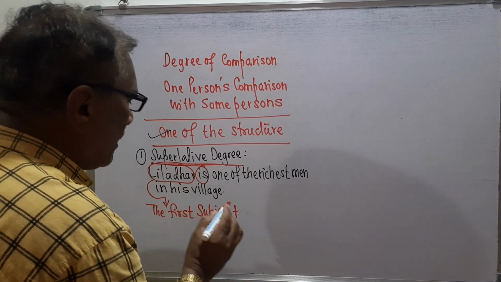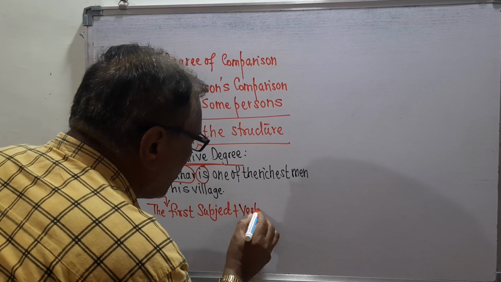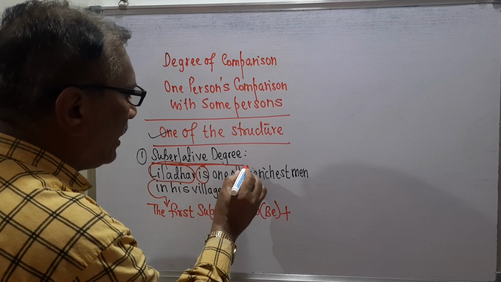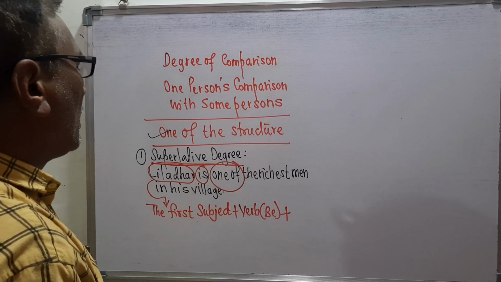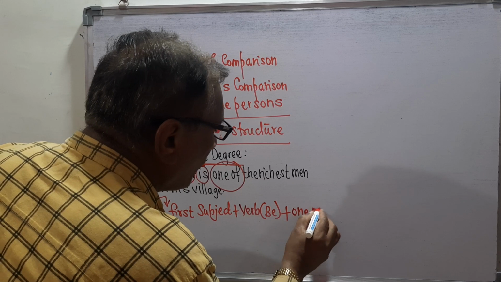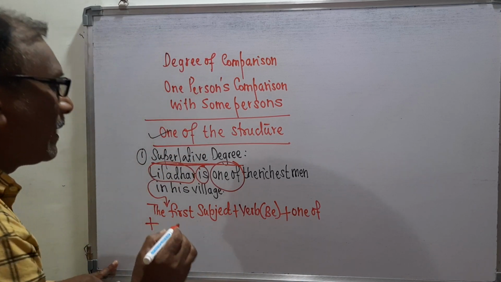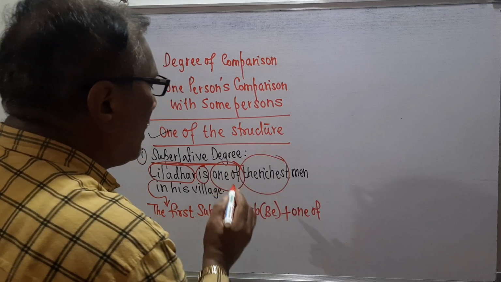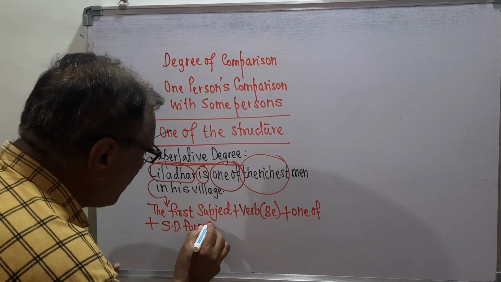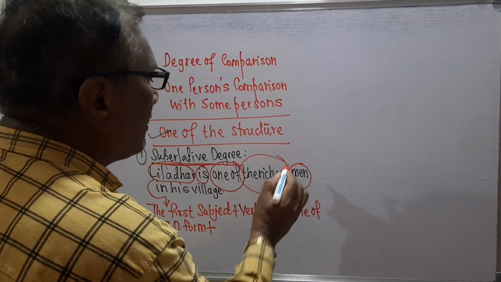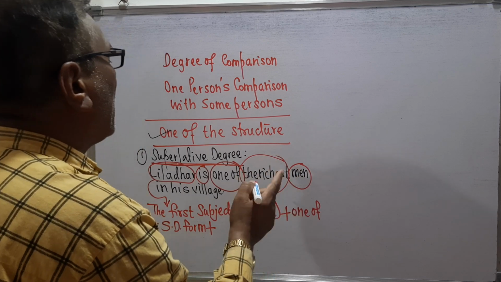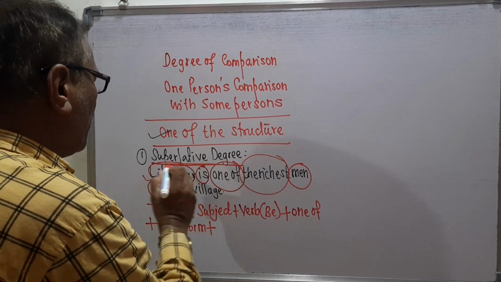Then there is the be verb. Then we write one of, plus the superlative degree form, SD form, plus the second person with whom we are comparing the first person.